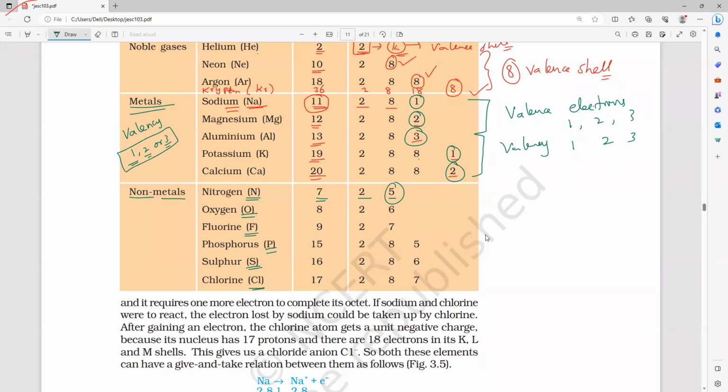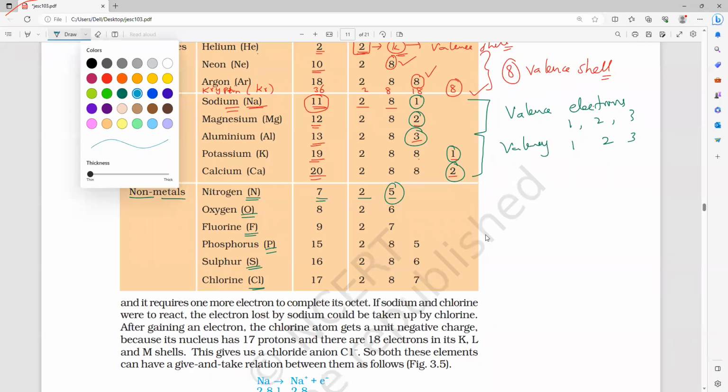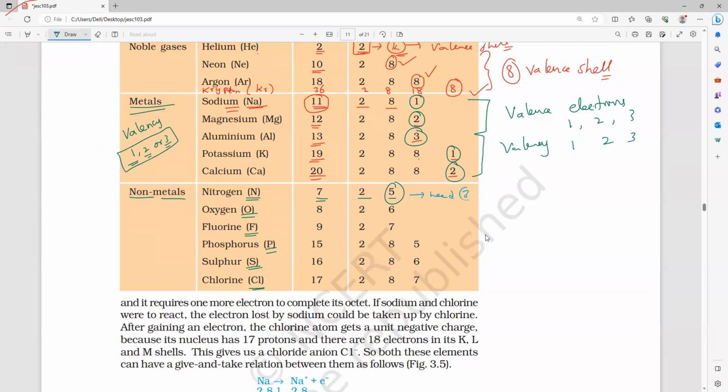So to gain 3 is easy or lose 5 is easy? Which is easy? Gain 3. That means it needs 3 electrons. Next, 2, 6 needs how many electrons? 2 electrons. 2, 7 needs how many electrons? 1 electron. 2, 8, 5 needs how many electrons? 3 electrons. 2, 8, 6 needs 2 electrons. 2, 8, 7 needs 1 electron, to become stable in nature.